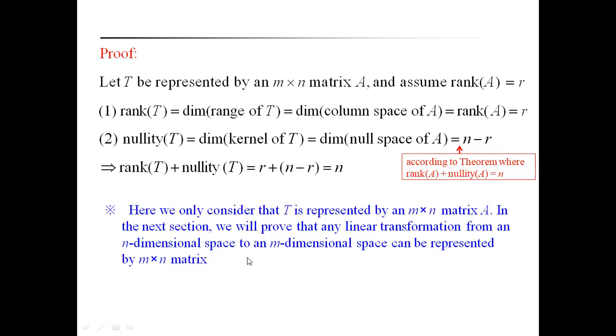That's why you have to always remember that an m by n matrix means a linear transformation from an n-dimensional space to an m-dimensional space. That you have to remember. Because T is a mapping from V to W, therefore V is the n-dimensional vector space and W is an m-dimensional vector space.